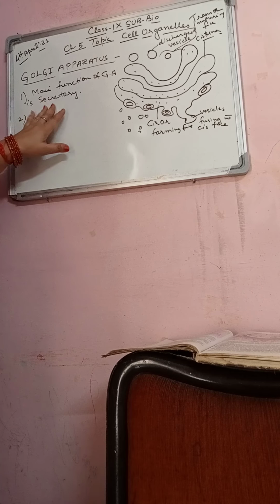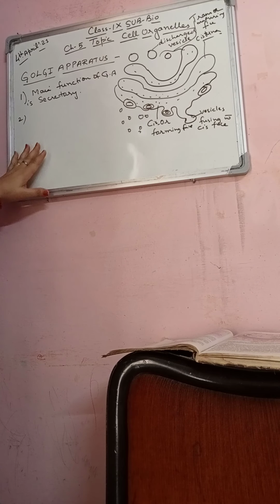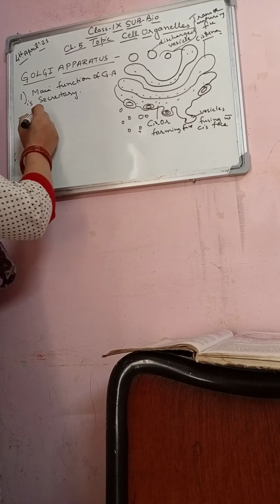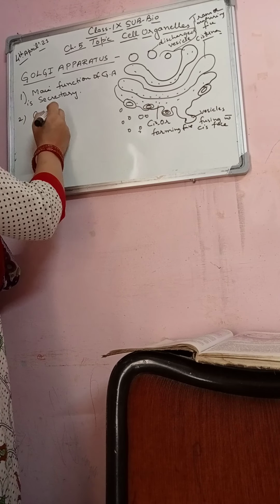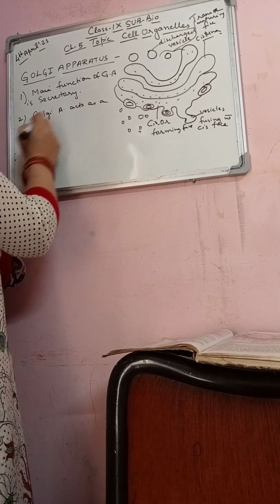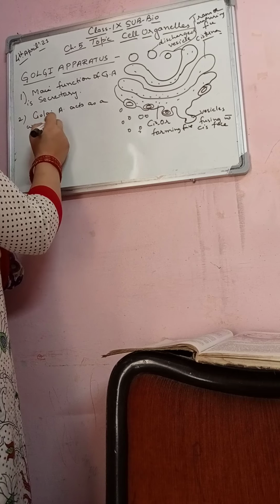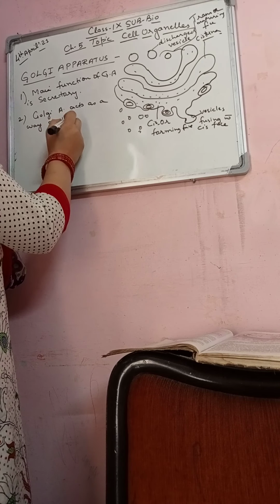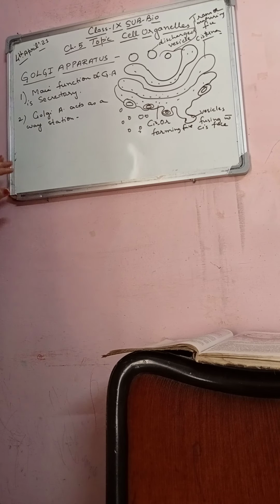The second function is that the Golgi apparatus acts as a weigh station.